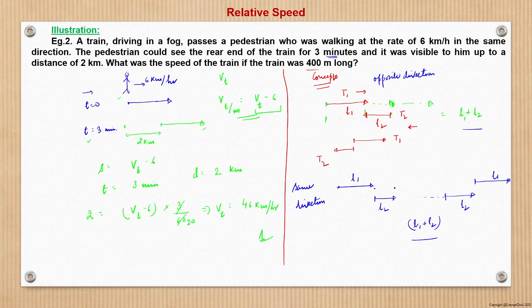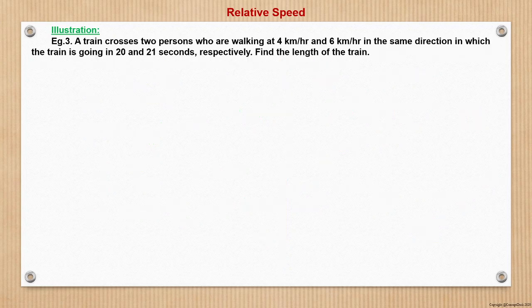That is the answer to this question. I hope the concept is clear. In 3 minutes, with respect to the man, the train is 2 kilometers ahead. With respect to the man, the speed of the train is Vt minus 6, and in time 3 minutes the distance is 2 kilometers. So we can calculate Vt.